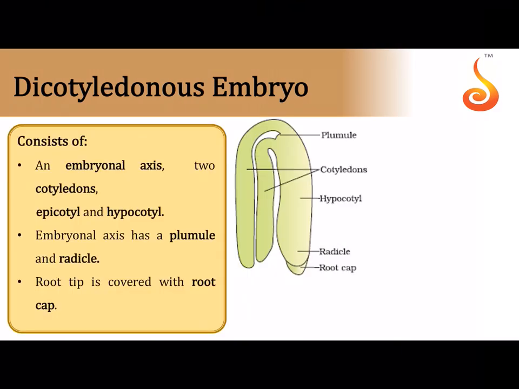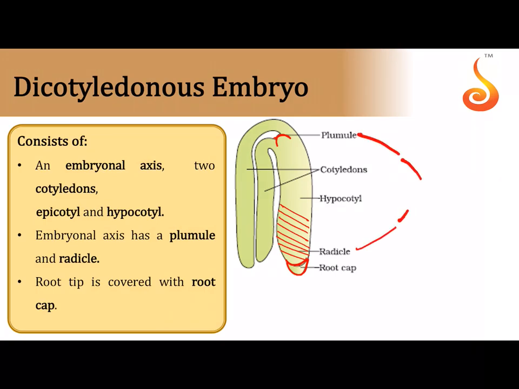So this is the structure sitting inside the ovule. See, this is the plumule, this mound over here, as well as this shaded part, which is the radicle. And see, the radicle gets covered with a root cap also. Correct? The plumule and the radicle, as you all are aware, is the embryonic axis. Just below the plumule, if this is the point of origin of cotyledon, just above that you will find the epicotyl on both sides. This region which is present below the point where the cotyledon emerges, we had called hypocotyl.